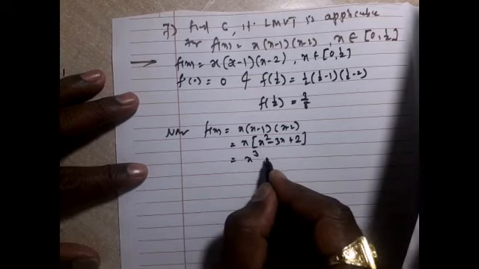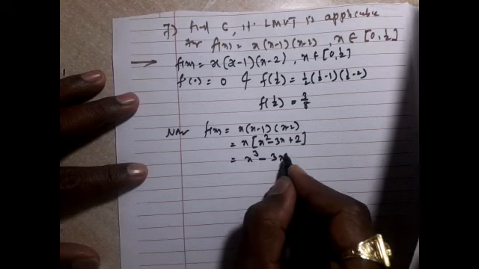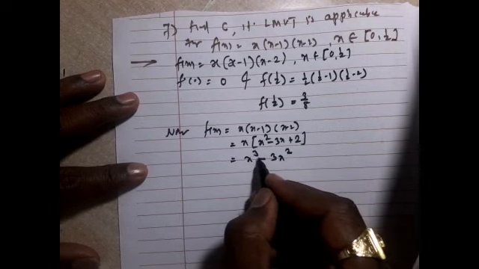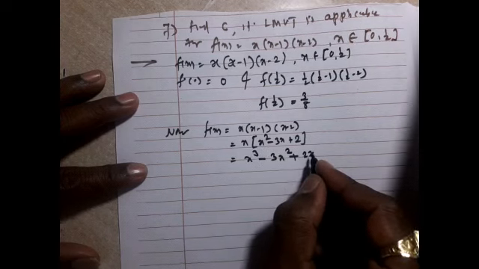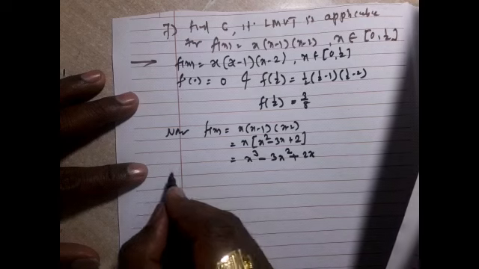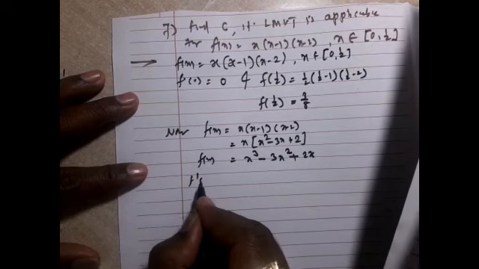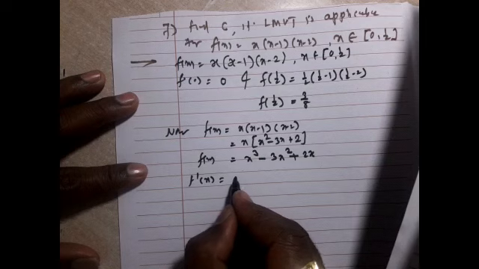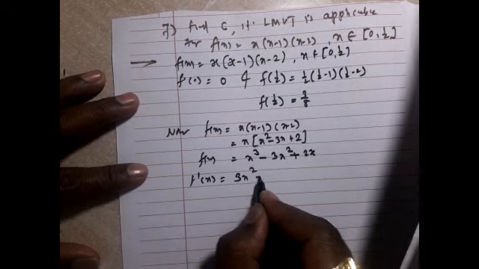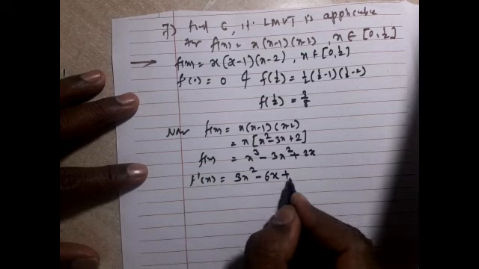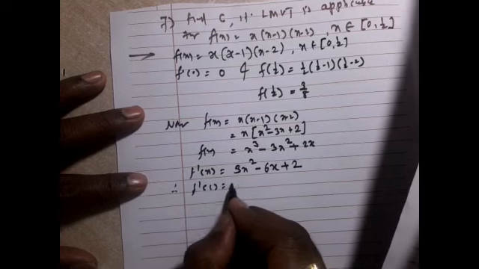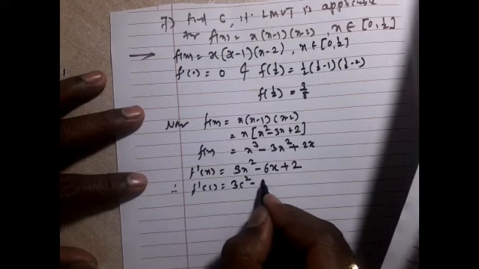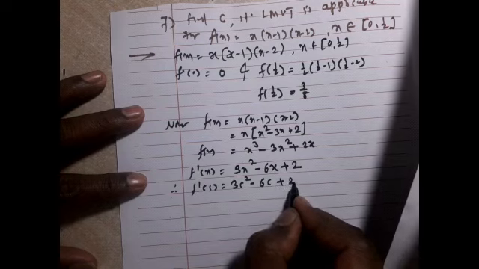First we will simplify it. x cube minus 3x square plus 2x, and therefore f dash x is 3x square minus 6x plus 2. Therefore f dash c is 3c square minus 6c plus 2.